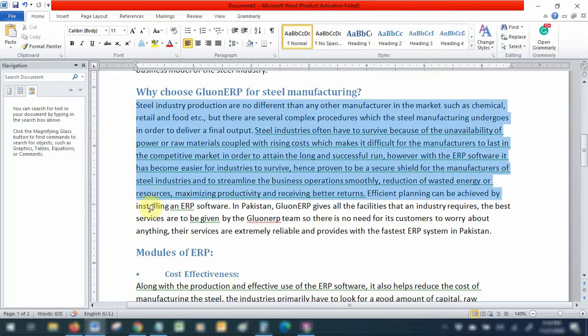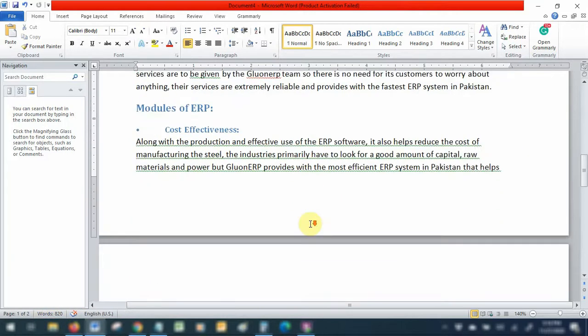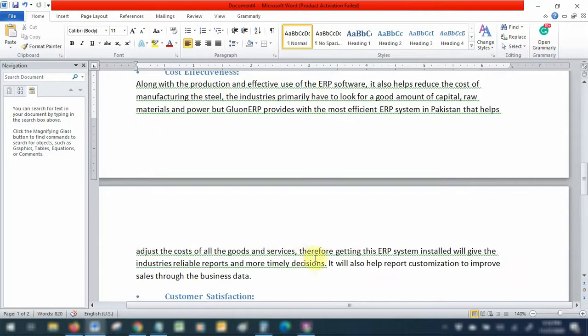Now this paragraph is too long, number one, and this sentence is underlined because it is way too long. 83 words in just one sentence. This is very long and very awkward. In SEO we have rules that we cannot make a sentence more than 20 words long. This one is also underlined because it is another very long sentence.